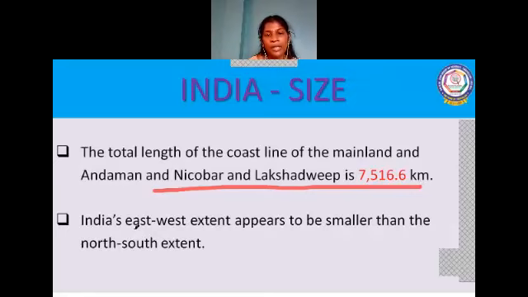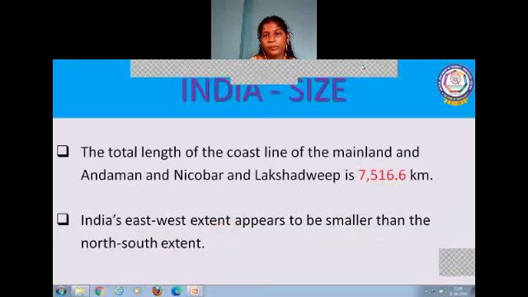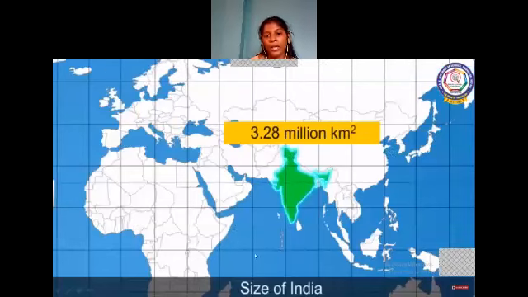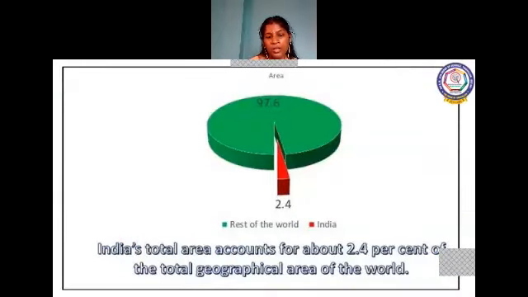If you look at India's extent, the east to west extent appears to be smaller than the north-south extent. So this is the area of India: 3.28 million square kilometer, which is 2.4% of the world's geographical area.